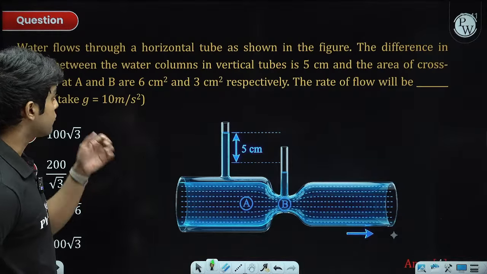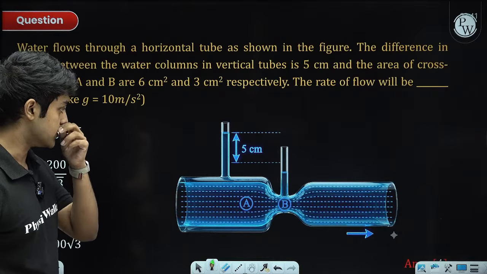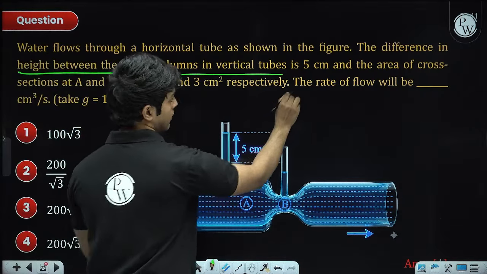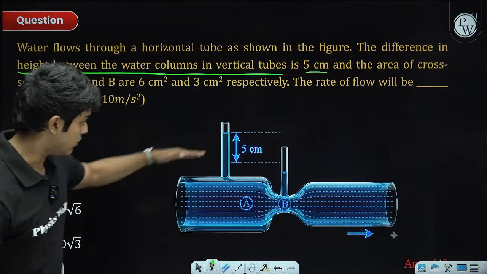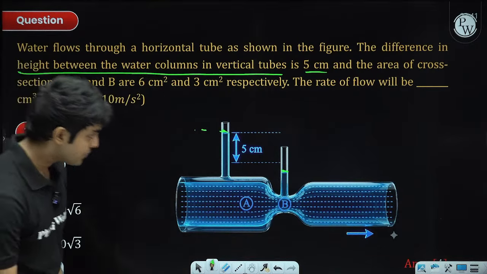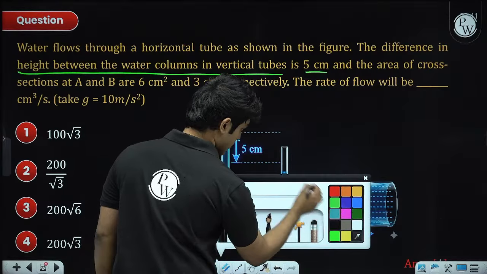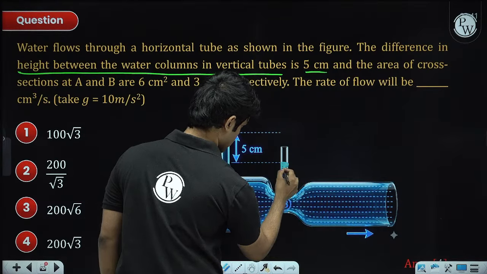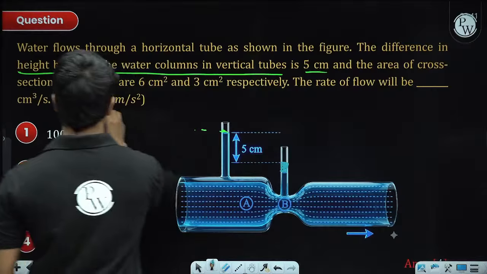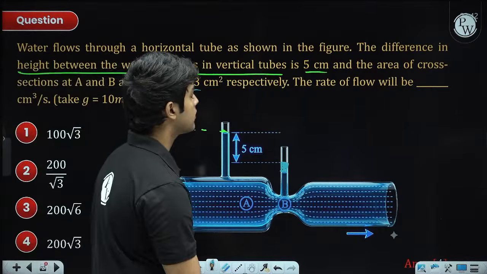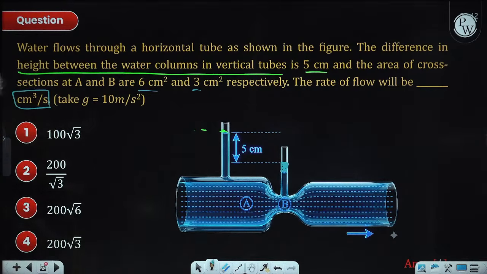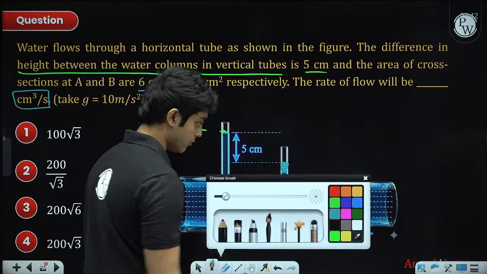Fluid dynamics. Water flows through a horizontal tube. This is an April problem itself. The difference in height between the water columns in the vertical tubes is 5 centimeter. So the height difference between this point and this point is 5 centimeter. Just imagine the water is present till here. The cross-sectional areas of A and B are 6 and 3 centimeter square. What they are asking is the volume flow rate, dV by dt of this liquid flow.